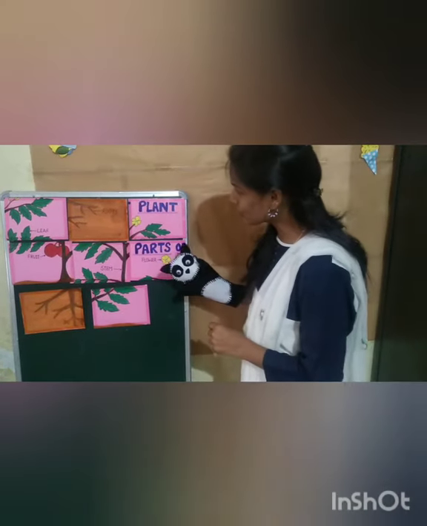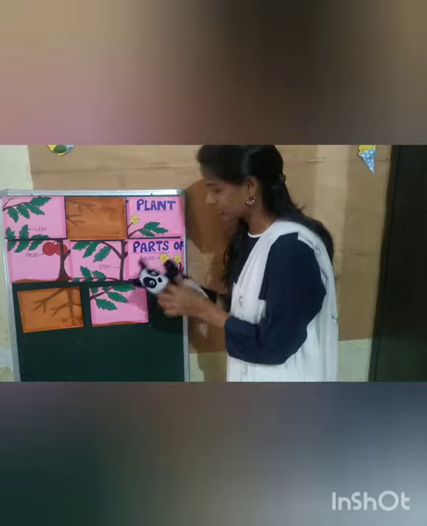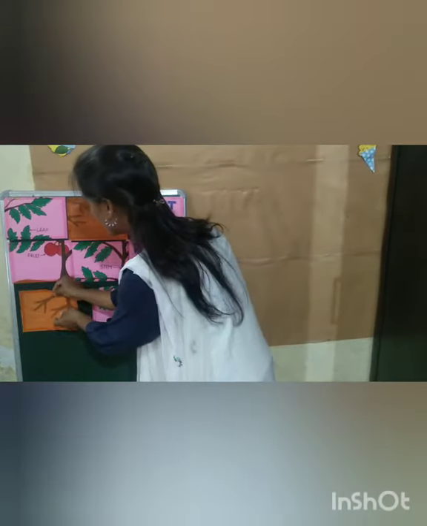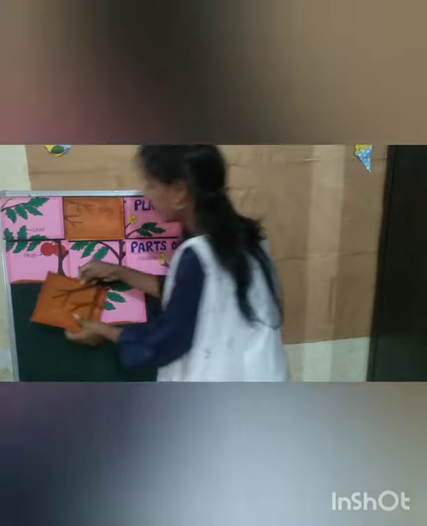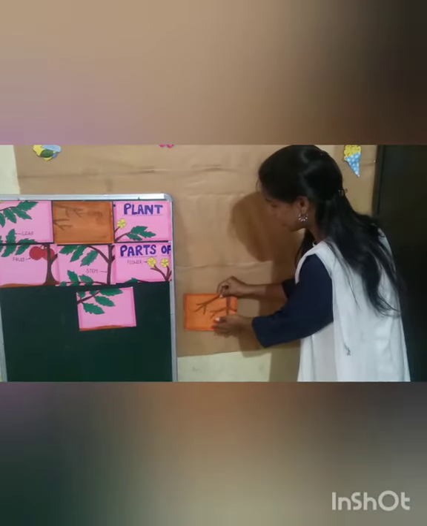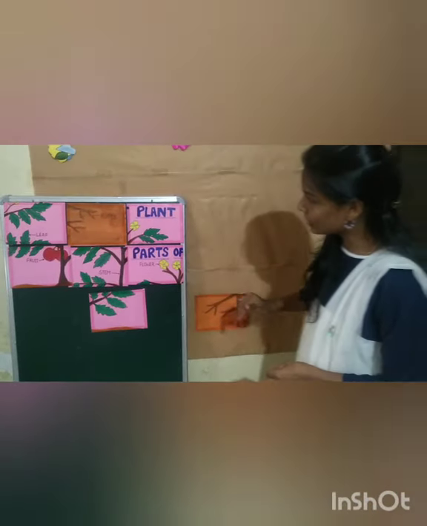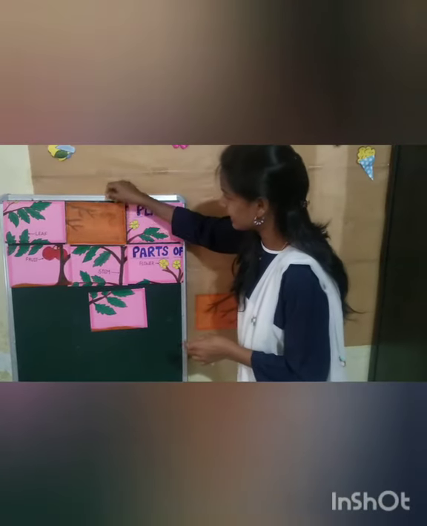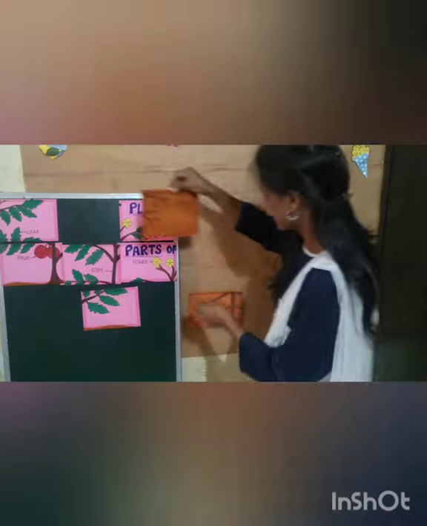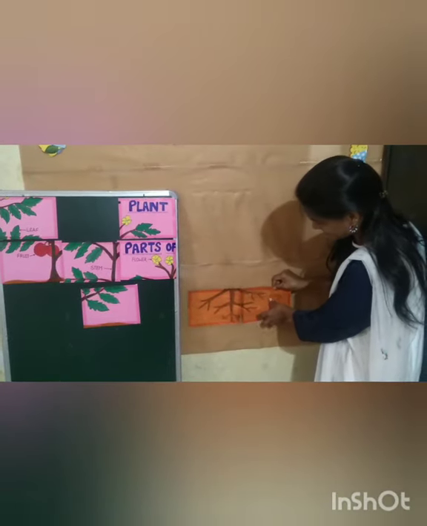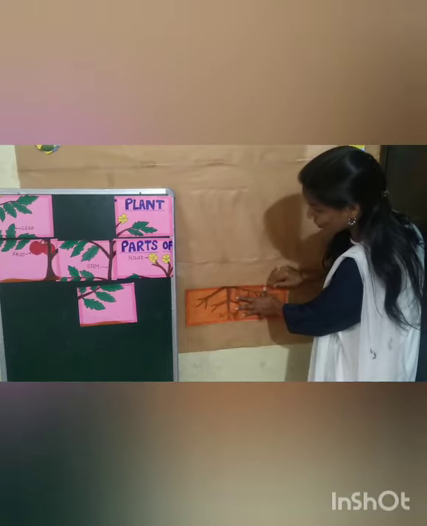Okay, so first we will take root, picture of root, and we will stick it here because root will come down, right? And one more root, can you see? Yes, here it is. So we will take this root and stick it here. Now this is about root system.